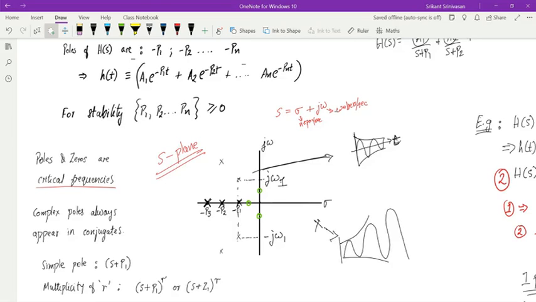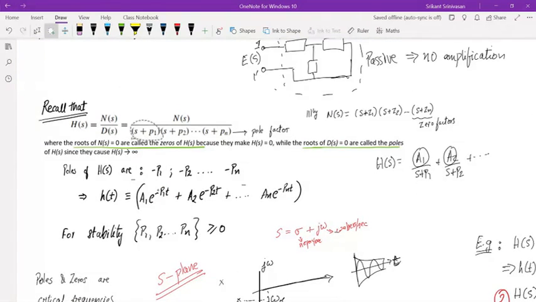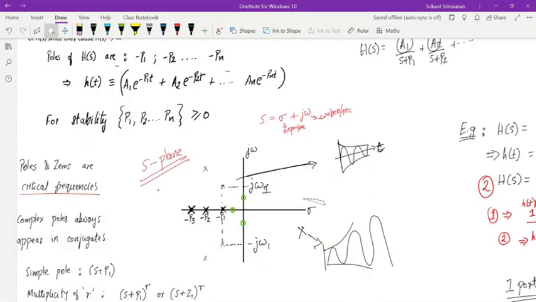That is, supposing I have a pole at minus P1. That means the denominator of my transfer function is S plus P1. The pole is located at minus P1. P1 is a real number. So on the real axis, I'm putting the value minus P1. I'm putting a cross over here. So when I draw this figure, I can directly see that if I have a cross at minus P1, what is my response going to look like? I know that there is going to be a term, some constant A times exponential of minus P1 t.